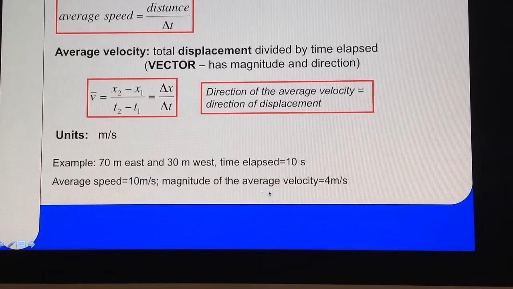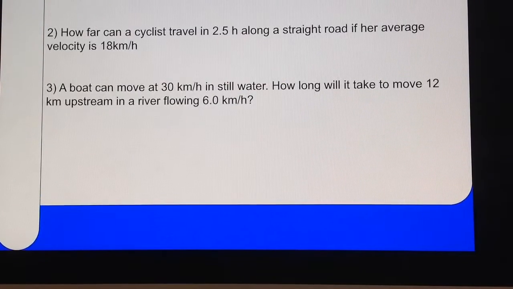And what is the magnitude of the average velocity? The magnitude of the average velocity is the displacement, which is just 40, divided by 10, so 4 meters per second. And if we would ask, what is the direction of this average velocity? Well, in that example it was east, right? So the complete answer here would be the average velocity is 4 meters per second east. In the choice of sign plus and minus, we could say plus 4 meters per second. Very well. So let's do now some exercises.